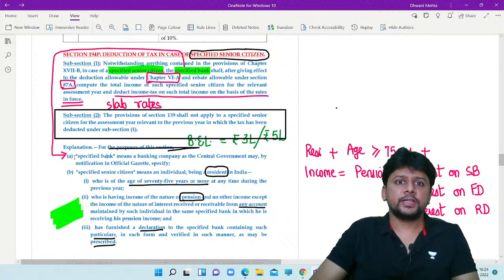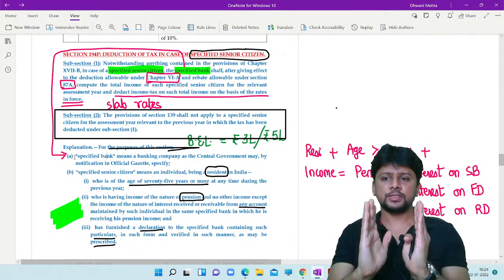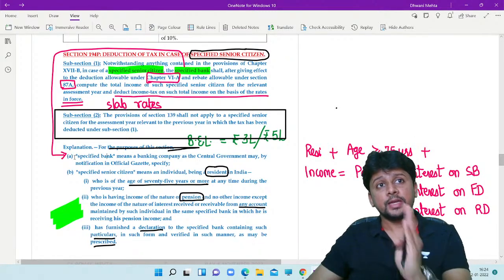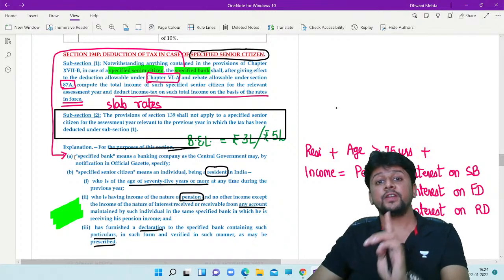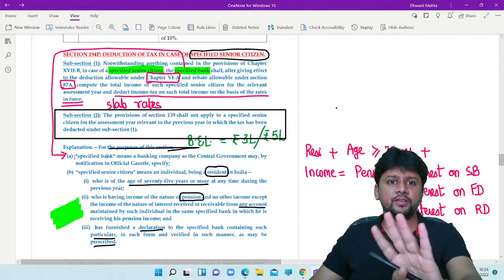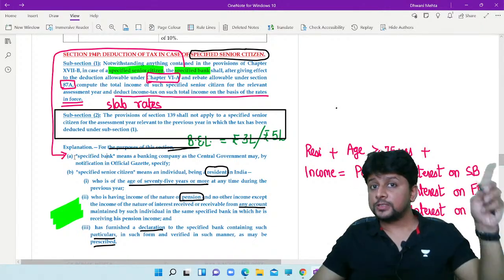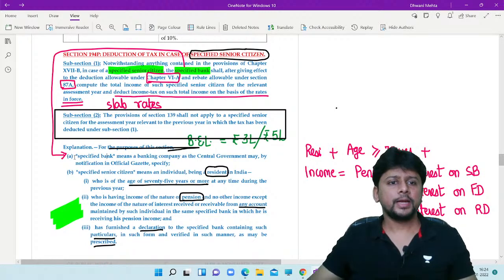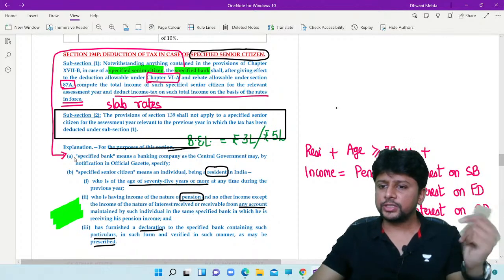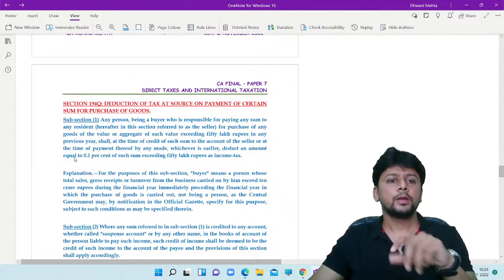So this section highlights, as it is very aptly saying, specified senior citizen. Only these selected persons are covered. And senior citizen's meaning is also different. It's not 60 or above, it is 75 or above. So even if you are 60 or above, but less than 75, no relief. You will file a return, people will deduct tax as per the respective TDS sections. And you can have any other income also, then this section will not apply. So, a section for the benefit of senior citizens. Simple enough, can come up as MCQs also.